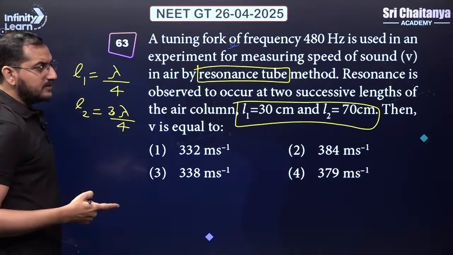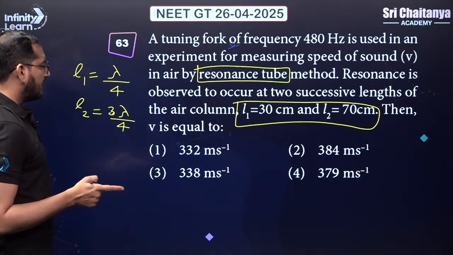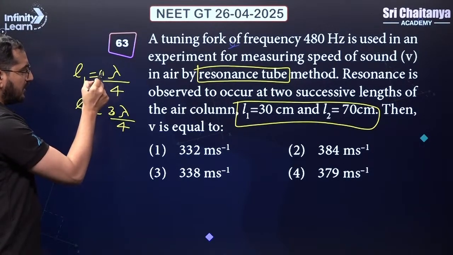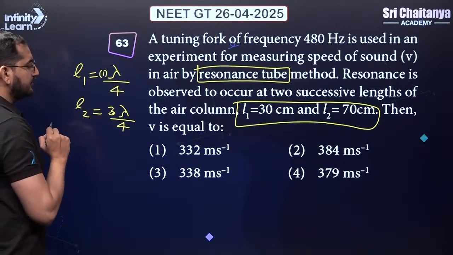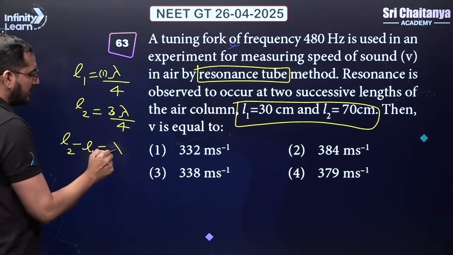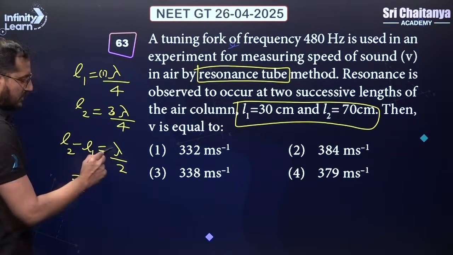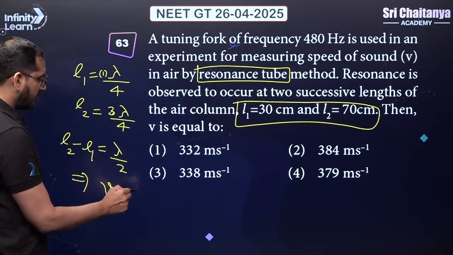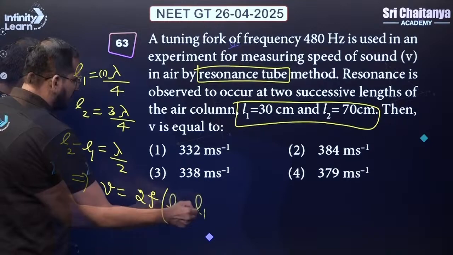Because the resonance tube is acting like a closed organ pipe, the even harmonics will be missing. So after 1, I am directly getting 3 over here. If I take the difference of L2 and L1, here I am going to get lambda by 2. Now lambda can be written as V by F. So V will have a formula of 2F into (L2 minus L1).